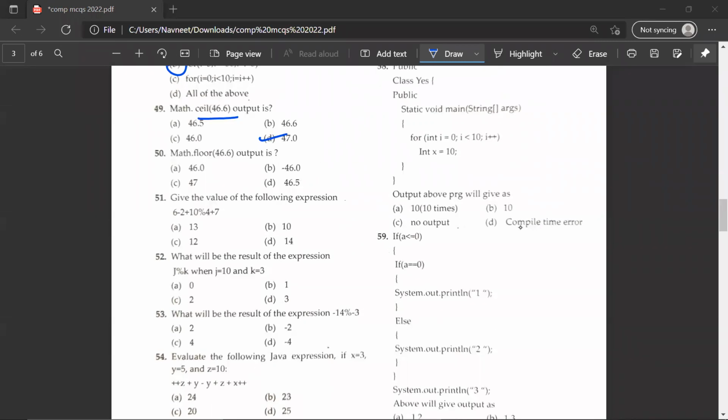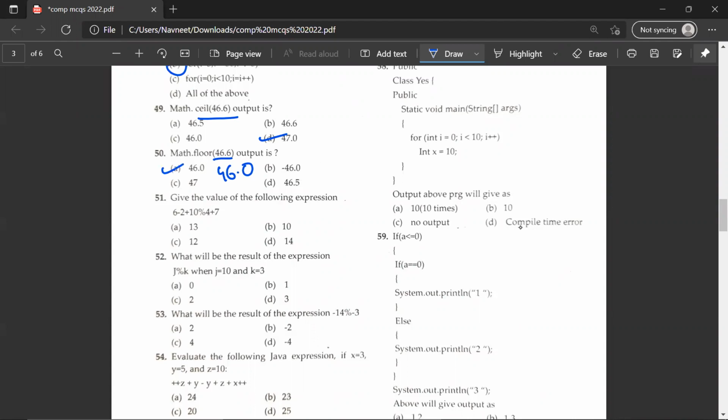Math.floor 46.6 output is. The floor of 46.6 would be. So we have to look at the lowest and the closest integer value. So 46.0 would be the closest and the lowest integer value, which is near to 46.6. So A would be the correct answer.